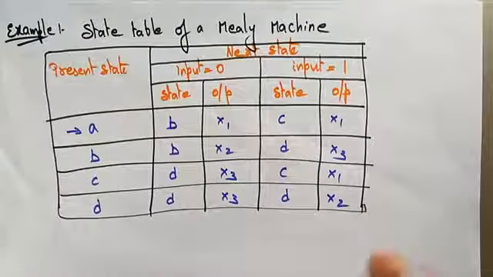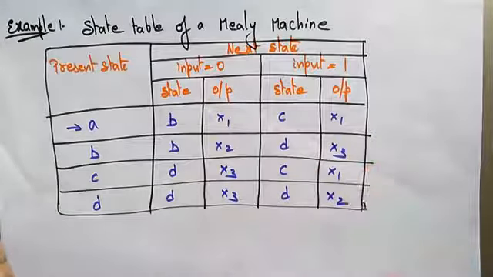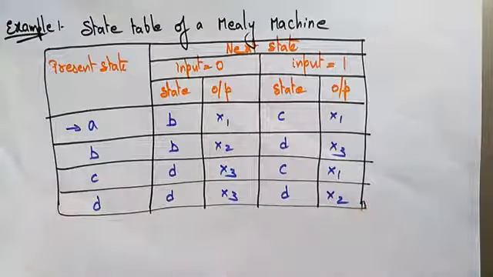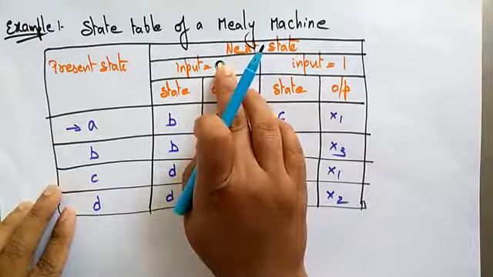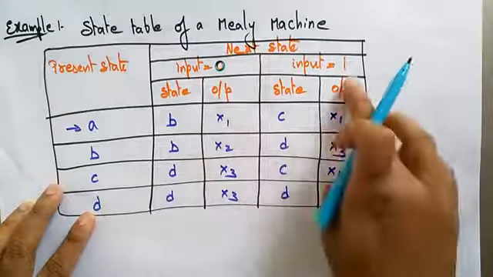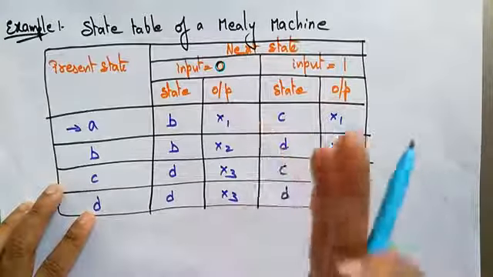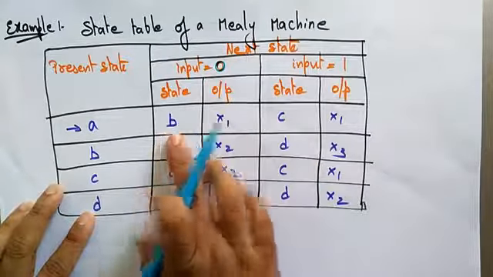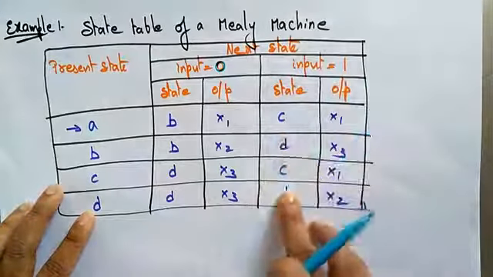So let me explain with a simple example. Here a Mealy machine is given. In the Mealy machine, the output depends upon the present state as well as the present input. So for a particular output, it depends upon the present state and the present input, and from the present state and present input you get some transition function.